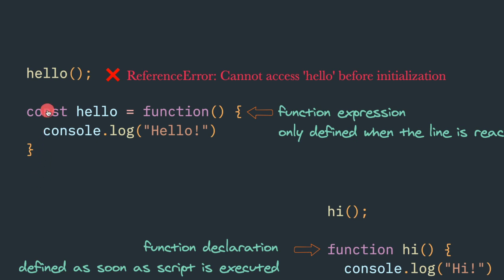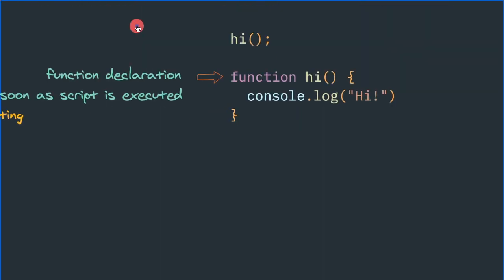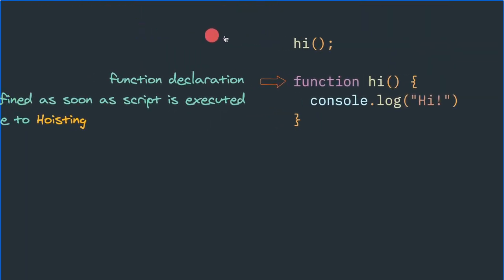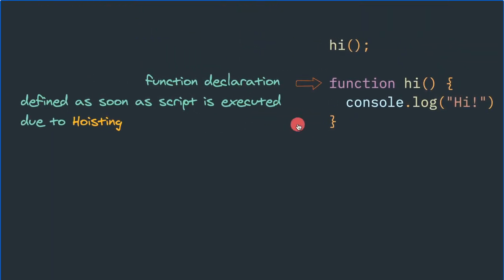But there is a small thing to note over here: we cannot call this hello before declaring it, or before assigning it to the constant hello. Then it will throw an error. But in case of function declaration, we can define a function and we can call it even before the declaration.